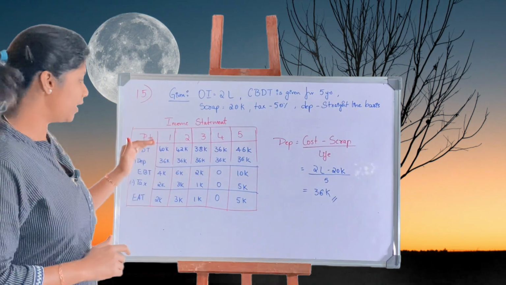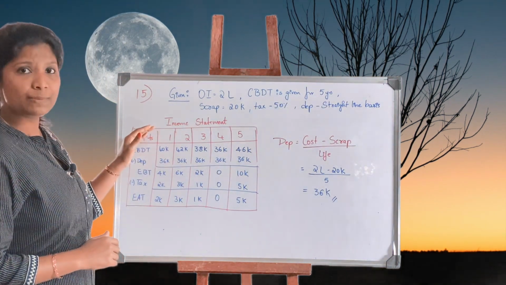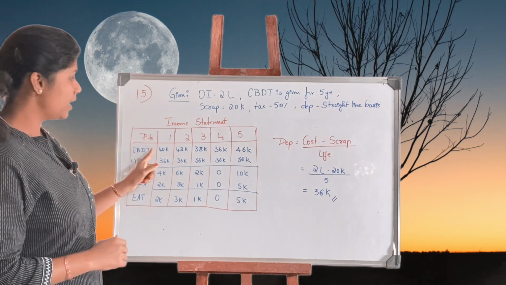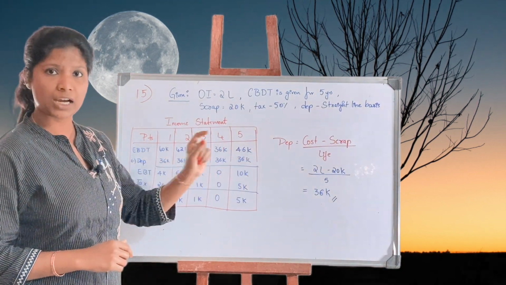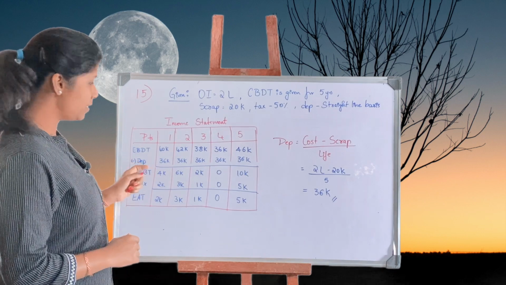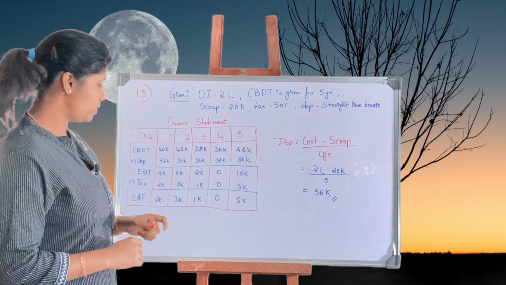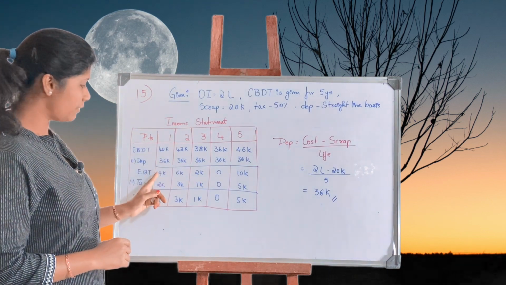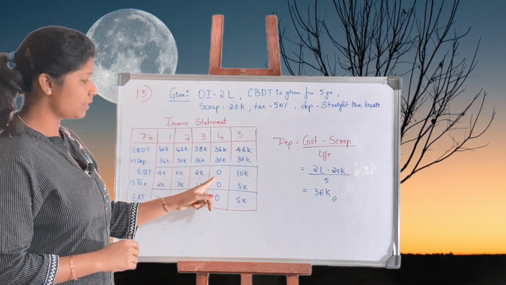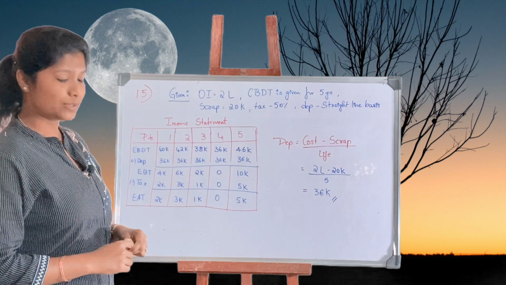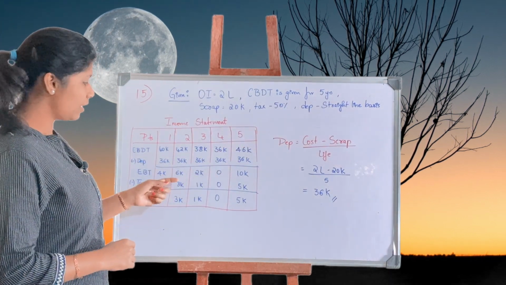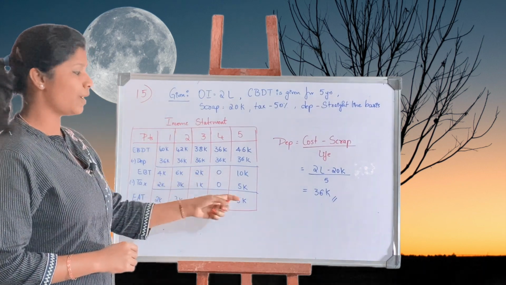So let's calculate earnings after tax. We have the income statement, that is earnings before depreciation and tax. The earnings here I have written are given in the question. Then depreciation, what we have found out, 36,000. For all the years it's going to remain the same. Deduct that, we are at 4,000, 6,000, 2,000, 0 and 10,000. Tax is at 50%. So half of that, 2,000, 3,000, 1,000, 0 and 5,000.